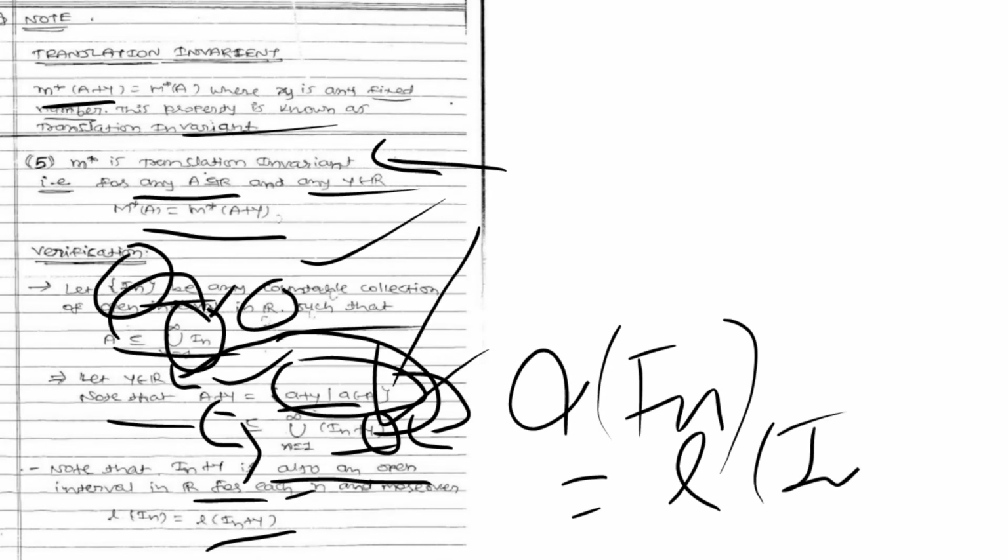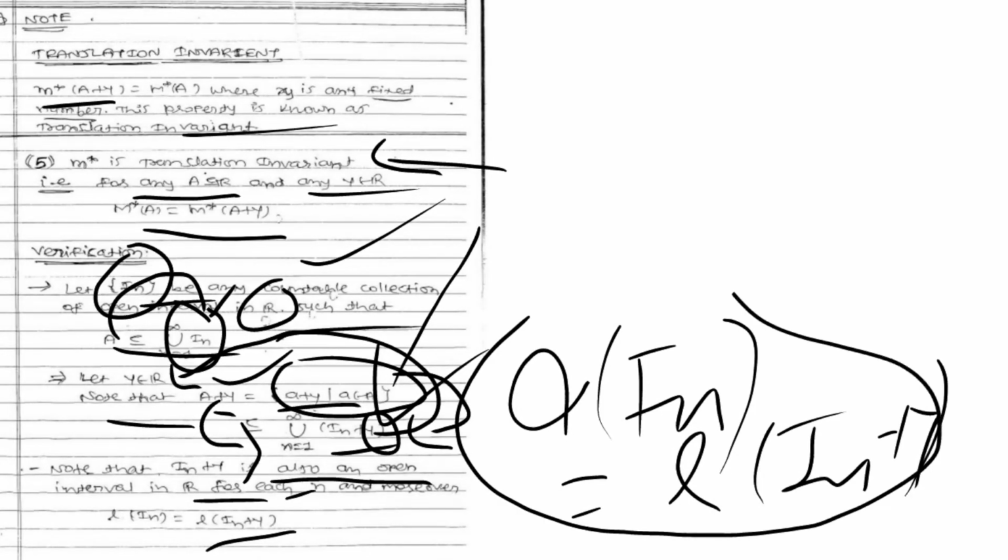So here note that In plus y is also an open interval, because y is fixed and we have taken it from the set R of real numbers, and In is an open interval. So In plus y is also an open interval in R, and this is true for each n. And moreover, the length of In is equal to the length of In plus y.